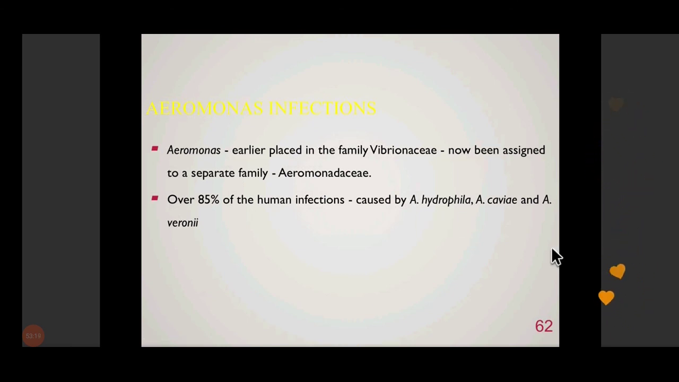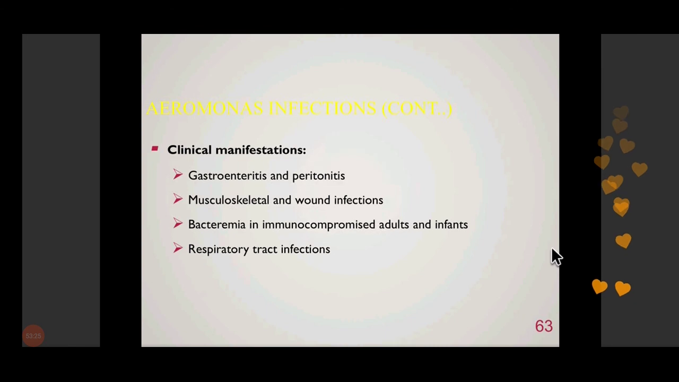So over 85% of the human infections that are caused by Aeromonas are caused by these three species: Aeromonas hydrophila, Aeromonas caviae, and Aeromonas veronii. So these are the three important species, and it can cause various diseases like gastroenteritis, wound infections, bacteremia, respiratory tract infection like pneumonia. Gastroenteritis it does cause, but very frequently Aeromonas is also present as a commensal. So it is very difficult to make out whether Aeromonas is actually responsible for diarrhea in a particular individual, because it can both cause gastroenteritis and can also be present as a commensal in the intestine.